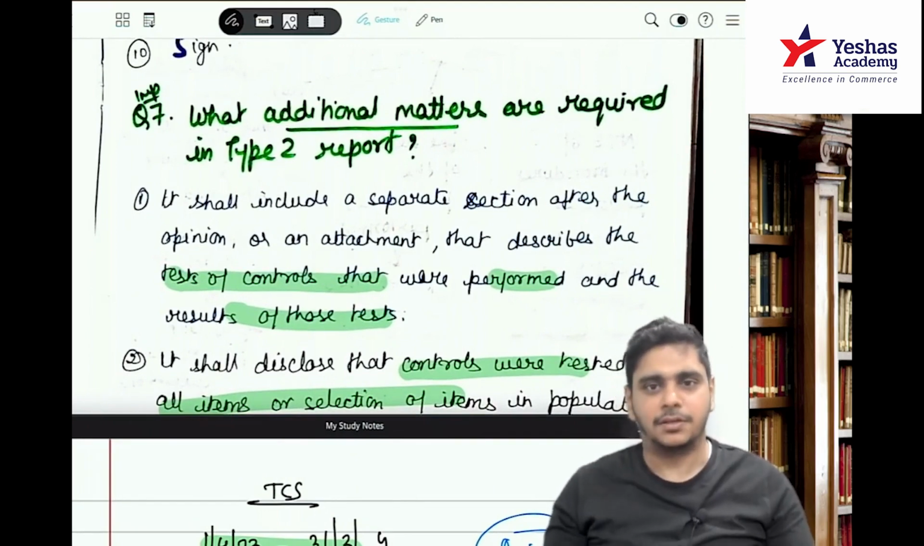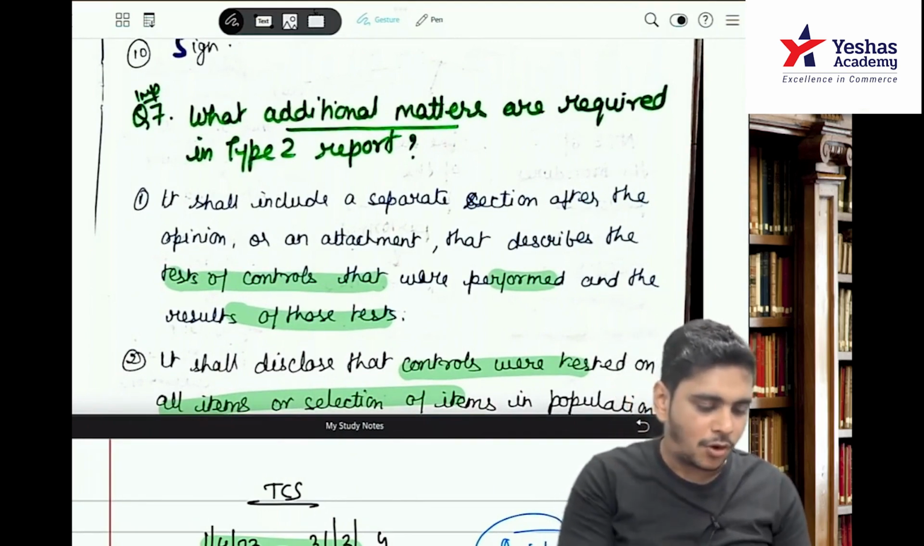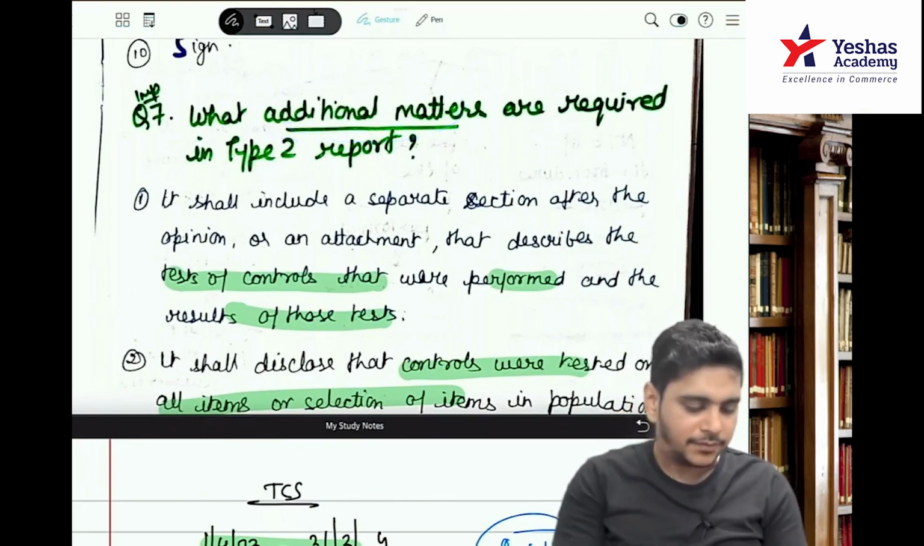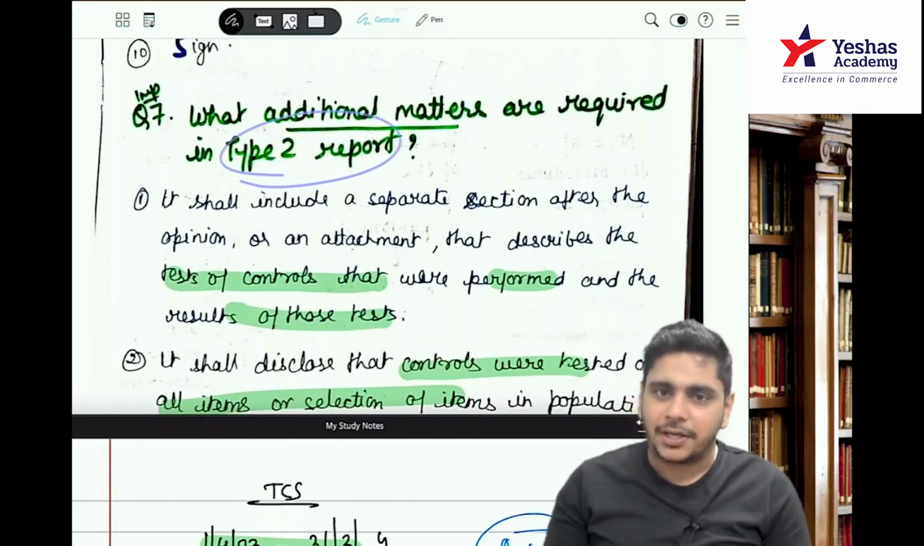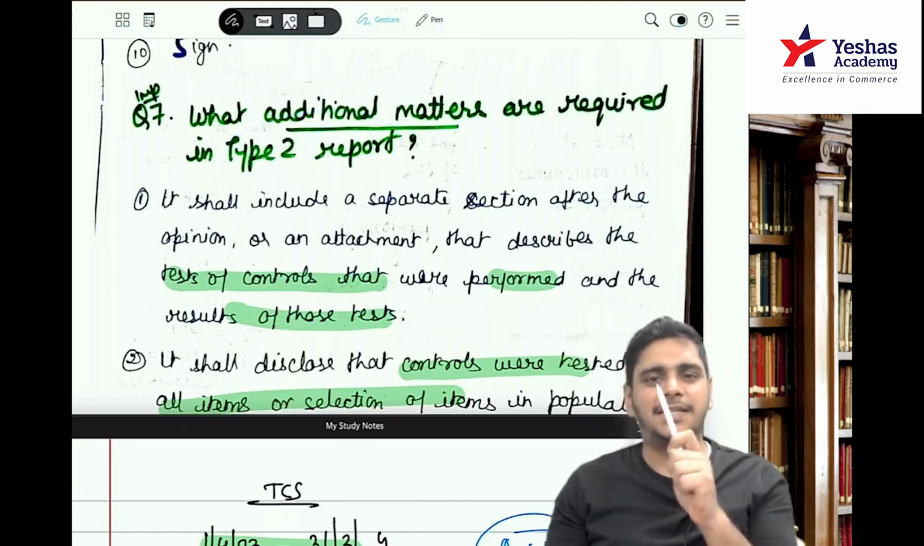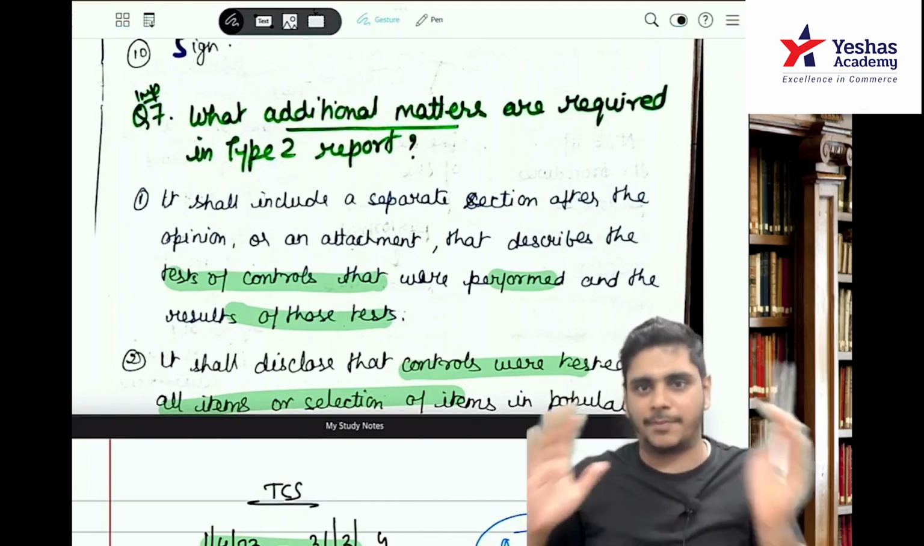Question number 7. What does question number 7 say? What additional matters are required in a type 2 report? You remember type 2? Type 1 was ICS is existing. Type 2 was ICS is existing and it is effective. That was in layman's language.